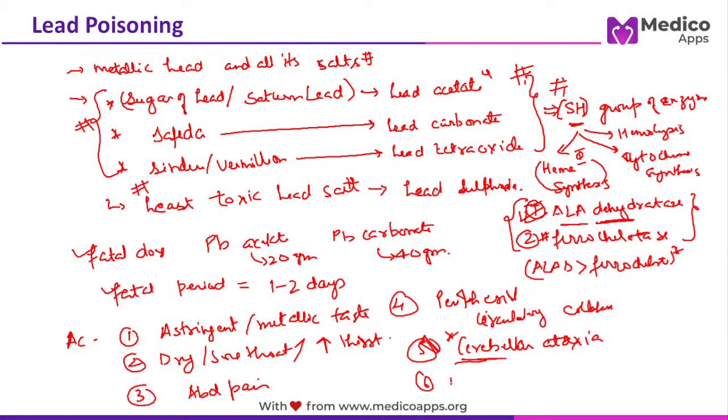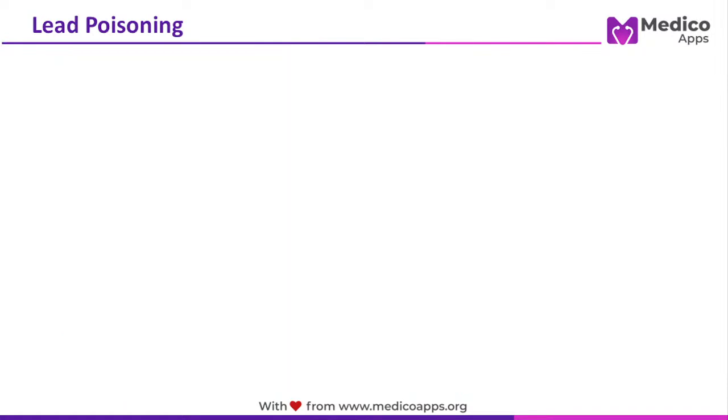insomnia, all those non-specific CNS symptoms, because all this inhibition in terms of heme synthesis will take a lot of time to develop. So astringent taste, metallic taste, increased thirst, sore throat, abdominal colicky pain, peripheral vascular collapse or circulatory collapse. Then you will have cerebellar ataxia, especially in children, and finally non-specific symptoms. So is everybody clear about the symptoms which you are going to get in acute lead poisoning? Any doubt till now?